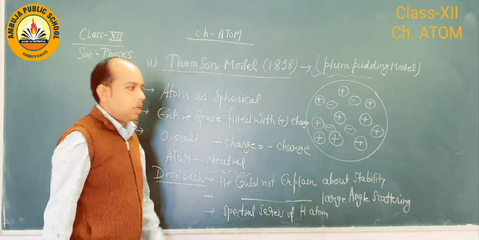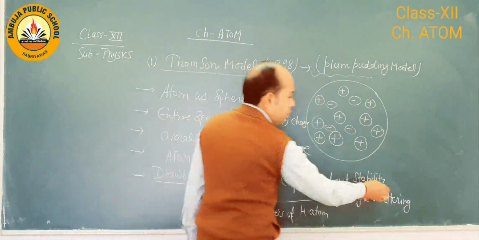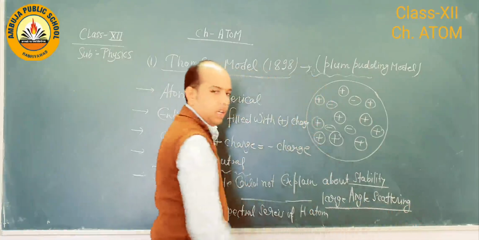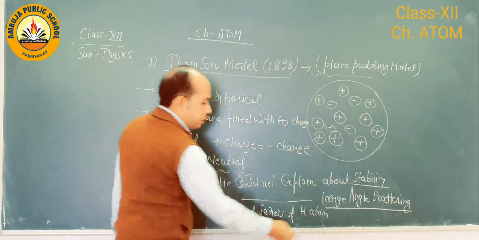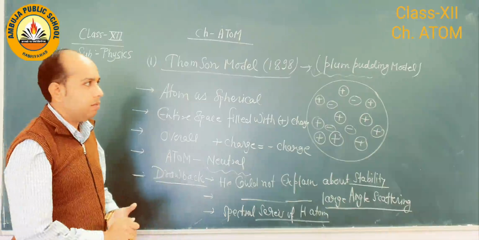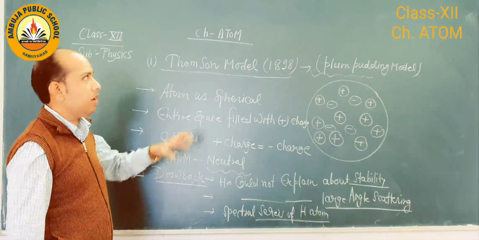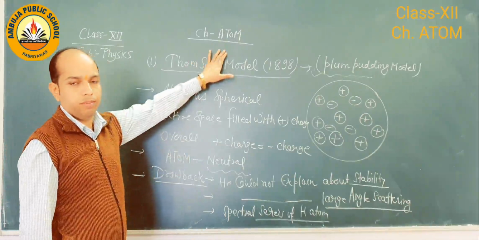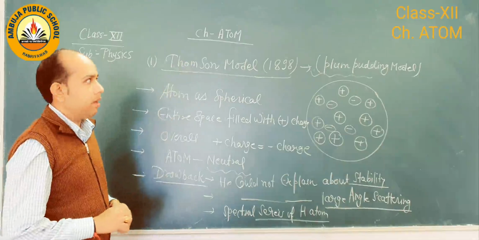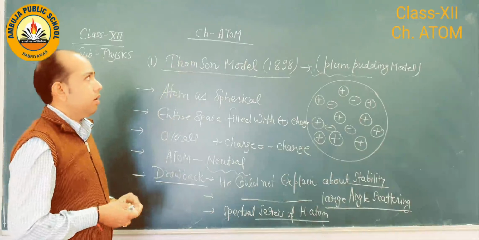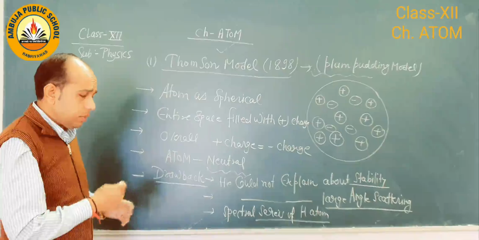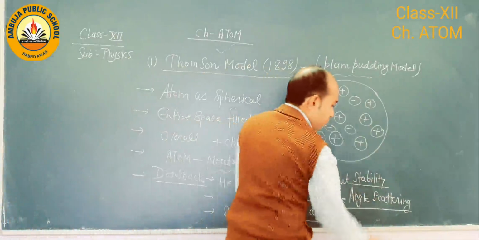So because of these three drawbacks, he could not explain the stability of atom, large angle scattering given by Rutherford, and spectral series of hydrogen atom. That is why this theory is to be discarded, because it is not fit everywhere in order to understand the concept of atom. So later on, scientist Rutherford explained the theory regarding model atom, and some of the drawbacks are removed. Okay.